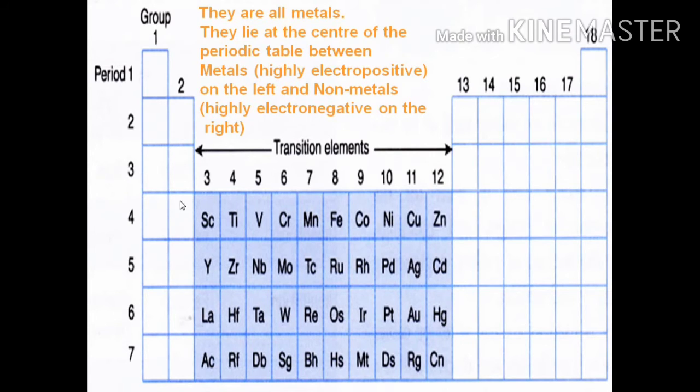So we have highly electropositive alkali and alkaline earth metals to the left, and highly electronegative nonmetals towards the right. Since they are present between the two, we call them transition metals. Transition is nothing but a change from one phase to another. Here it is between metallic and non-metallic, hence known as transition.